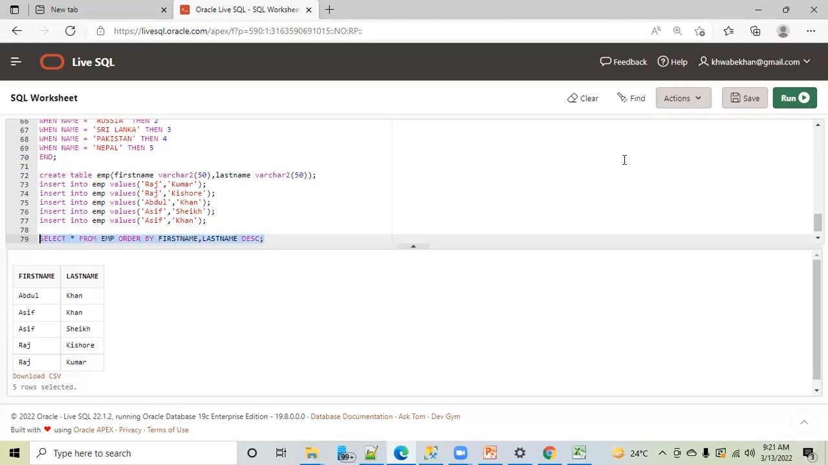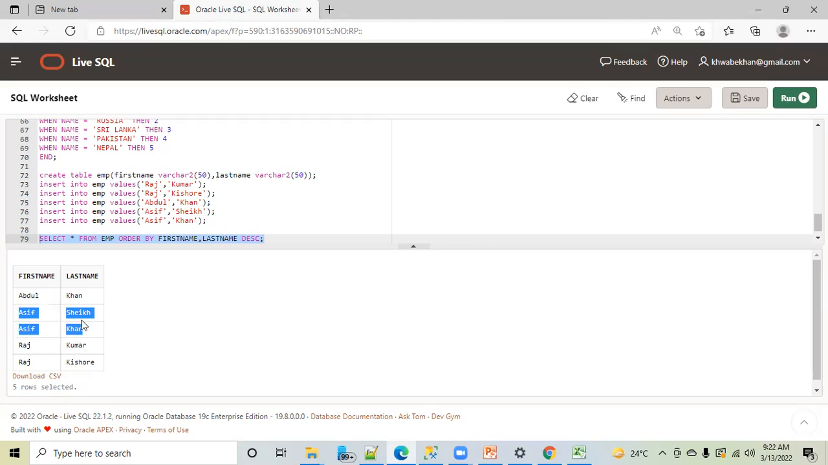Let me execute this quickly. Now please verify this. Asif Sheikh is coming first, then Asif Khan is coming. Is this clear? I think this was not clear. Anyone who wants to ask any question?